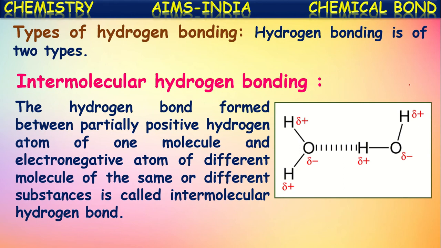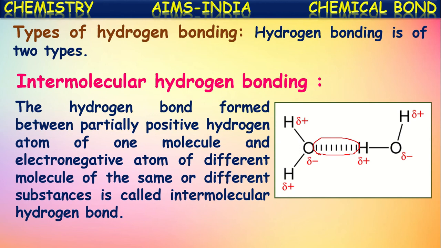See here in the water molecule, oxygen is the more electronegative atom, and hence slight charges, polarity, are created on it. In the same way, in the other molecule also polarity is created. Now, the electrostatic force of attraction between the hydrogen atom of one molecule and the electronegative oxygen atom of another molecule is called hydrogen bonding.